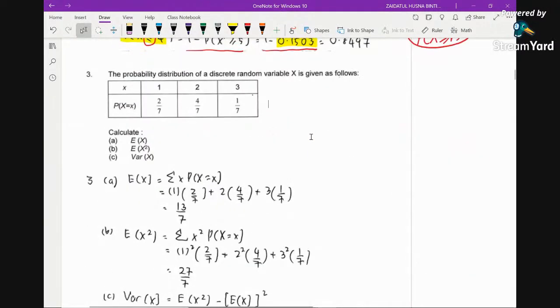Okay, so we do have this. The probability distribution of a discrete random variable x is given as follows. So this question is very straightforward because you are given the table. You don't have to construct the table anymore.